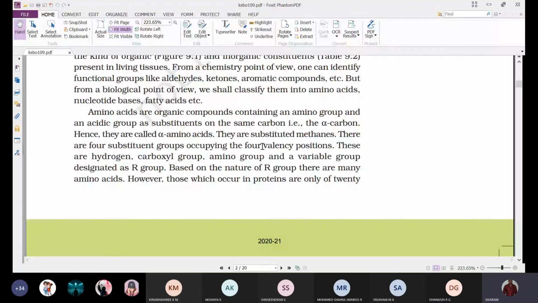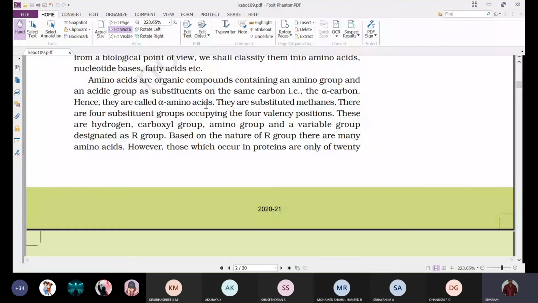Amino acids are organic compounds containing an amino group and an acidic group as substituents on the same carbon. That is the alpha carbon. When you observe here, alpha carbon. What is an alpha carbon?